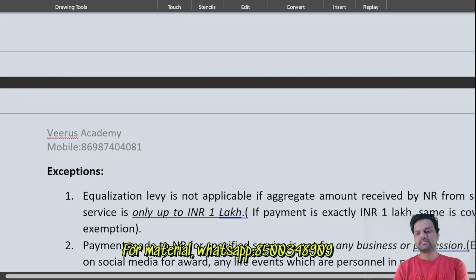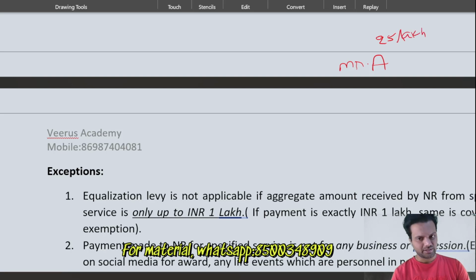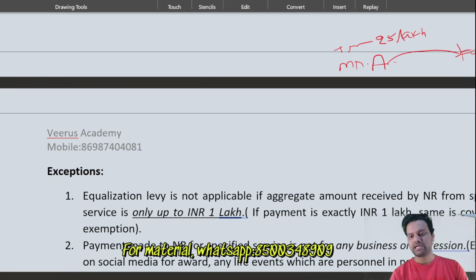So I'll take an example to understand this better. Let's take an example of Mr. A. Mr. A is having a small business, whose turnover is around 25 lakhs per year. He wants to take the ad services of Facebook. Then he approached Facebook, paid some money on their website and got the advertisement also. The total amount that he spent for the whole year is 50K.